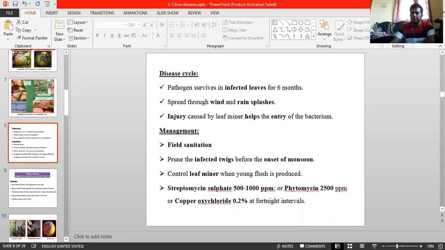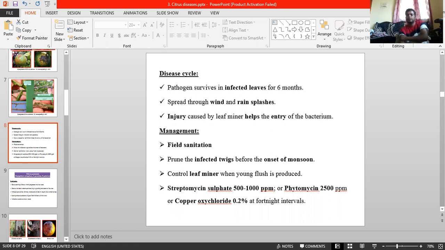Okay, that is a major thing, and it can also be disseminated through wind and rain splashes. Another major insect here is the citrus leaf miner, Phyllocnistis citrella.